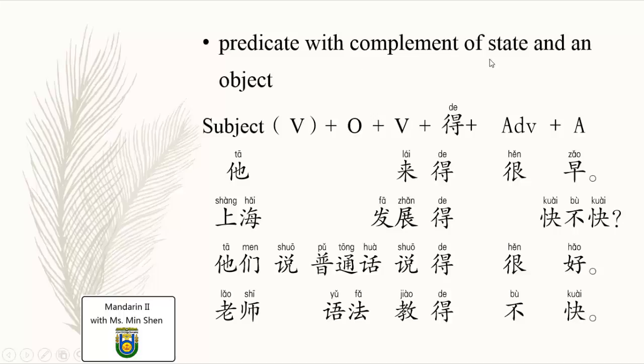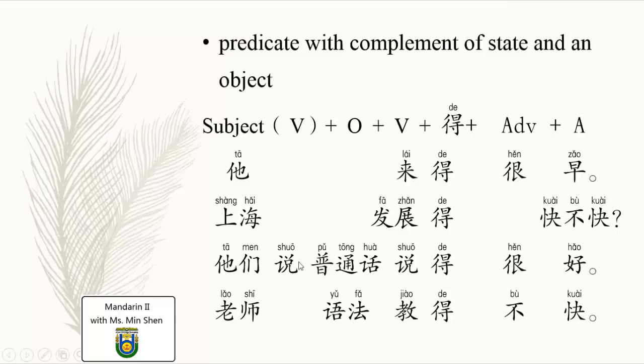Next form. If for the complement of state you want to use an object, then you have to put the object before the verb. So the form is subject first, as usual, then the original verb and the object, and you have to repeat the original verb again, together with the complement part. For example, we look at this sentence first. The original sentence is 他们说普通话. They speak Mandarin.